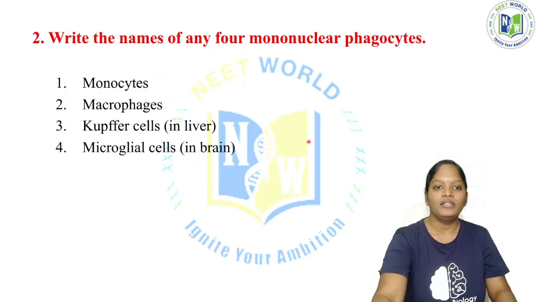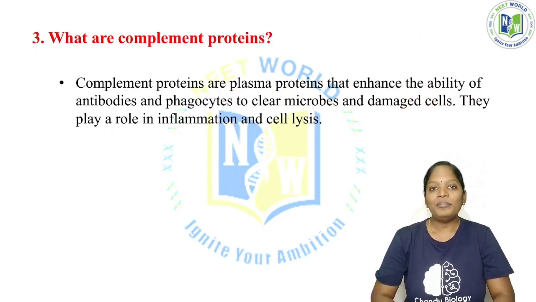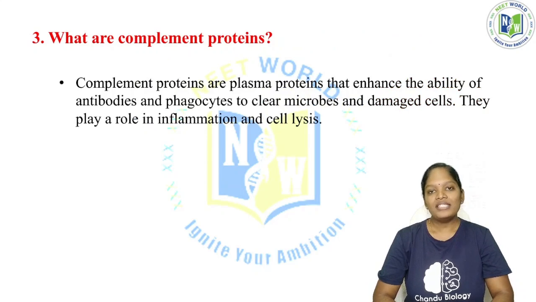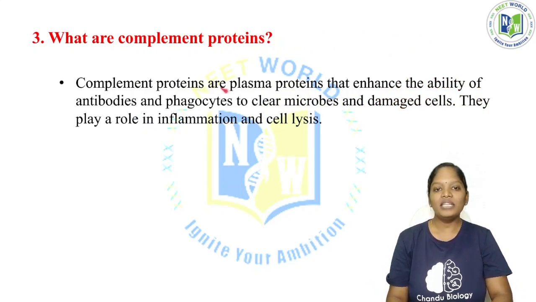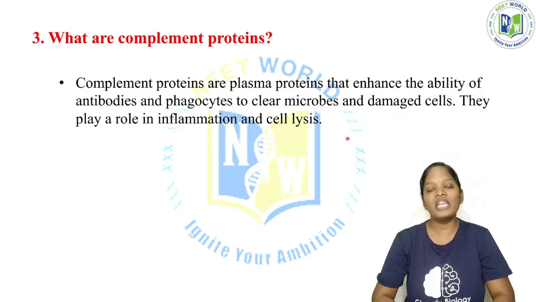Now, what are the complement proteins? As the name suggests, they are proteins. Complement proteins are plasma proteins that enhance the ability of antibodies and phagocytes to clear the microbes and damaged cells. They play a role in inflammation and cell lysis.